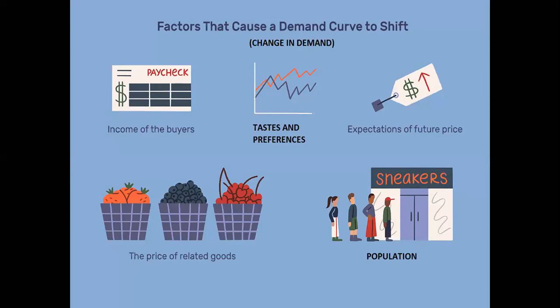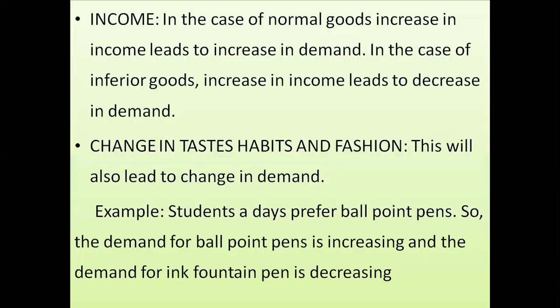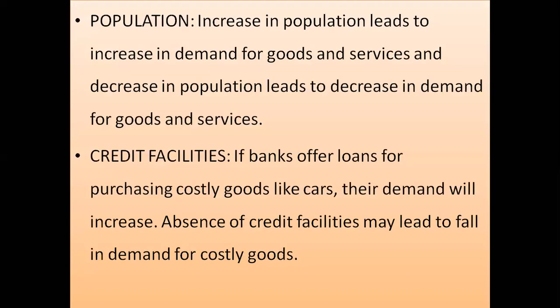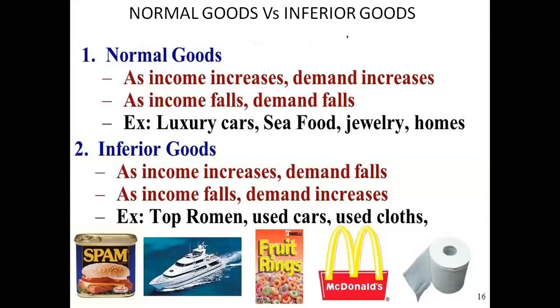These all factors are there, which basically shift the demand curve to right or left. Now, let us study what are the normal goods and inferior goods.